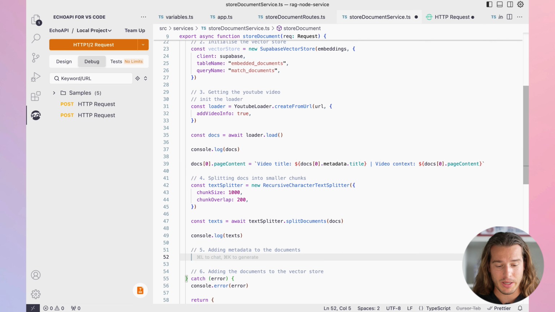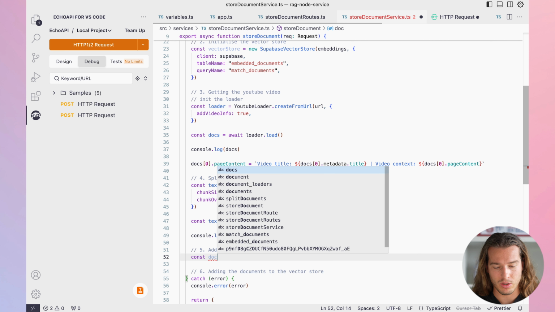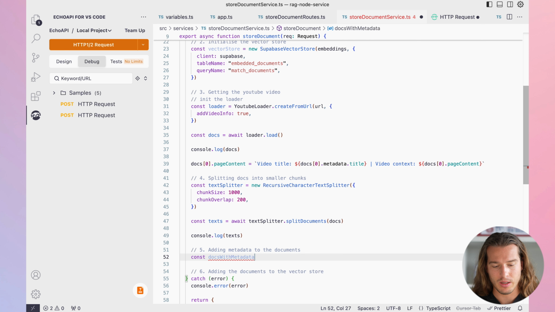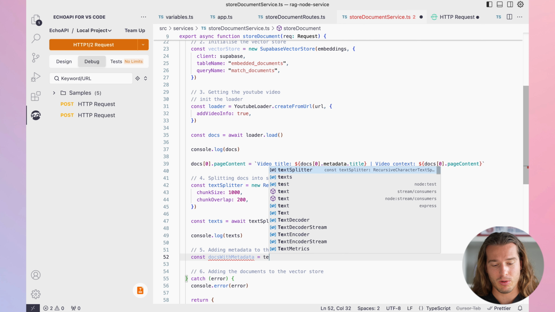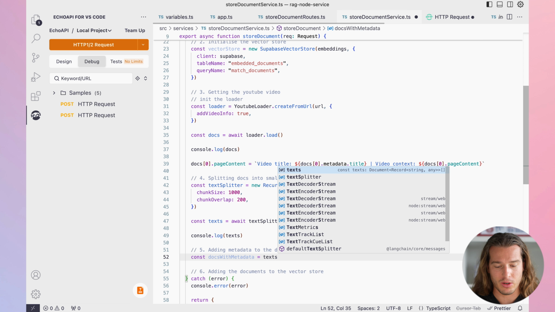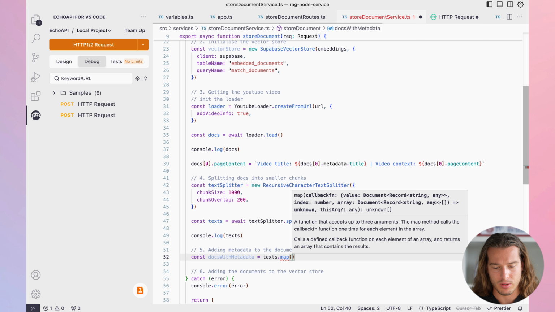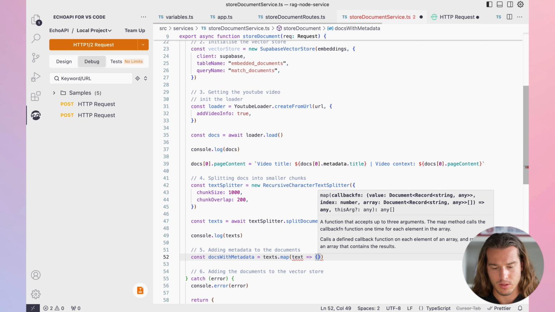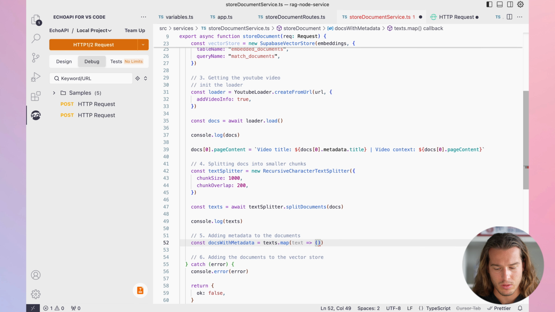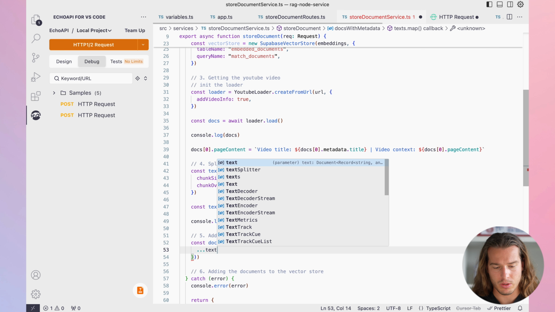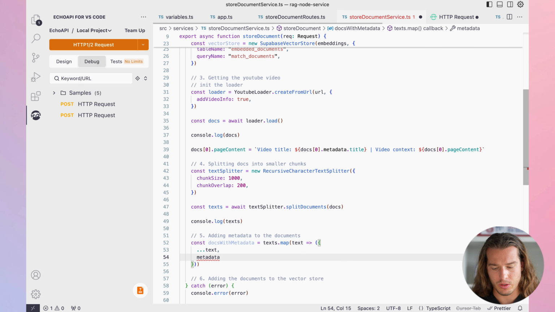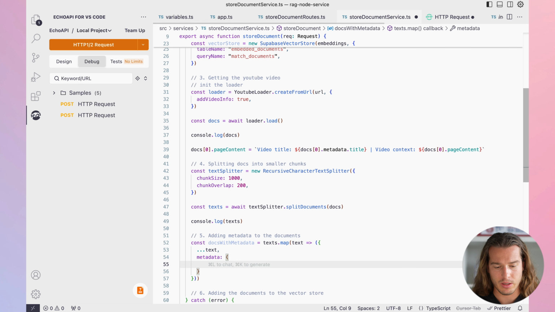Now let's add some metadata. So const docsWithMetadata. Here we will basically just map our text and add a bit more data. Nothing too crazy. So text.map, text. We return text, and then we need to add some metadata.